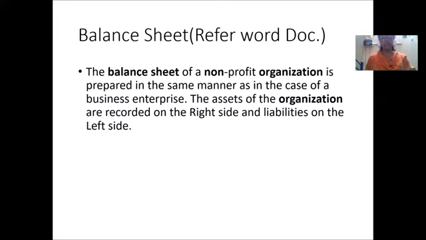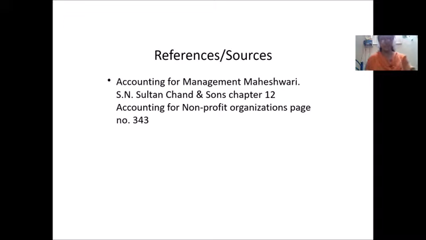Most of this information I have taken from the book Accounting for Management by Maheshwari, published by Sultan Chand and Sons, chapter 12, which gives you in detail accounting for non-profit organizations.